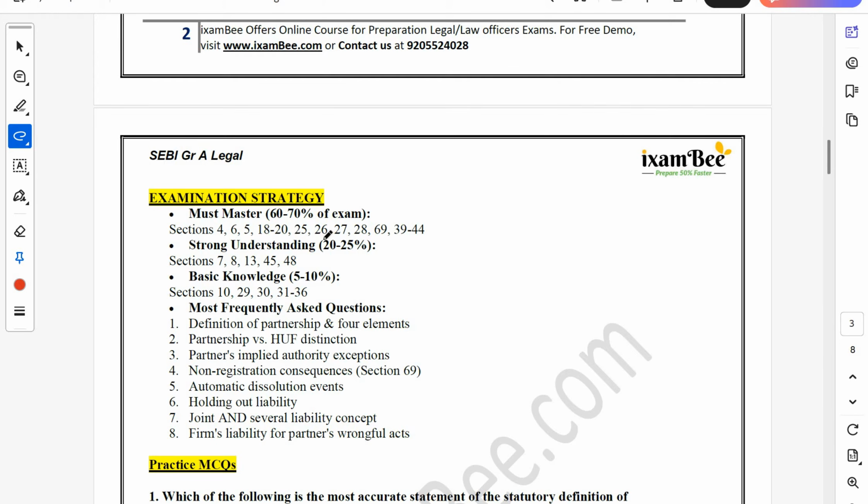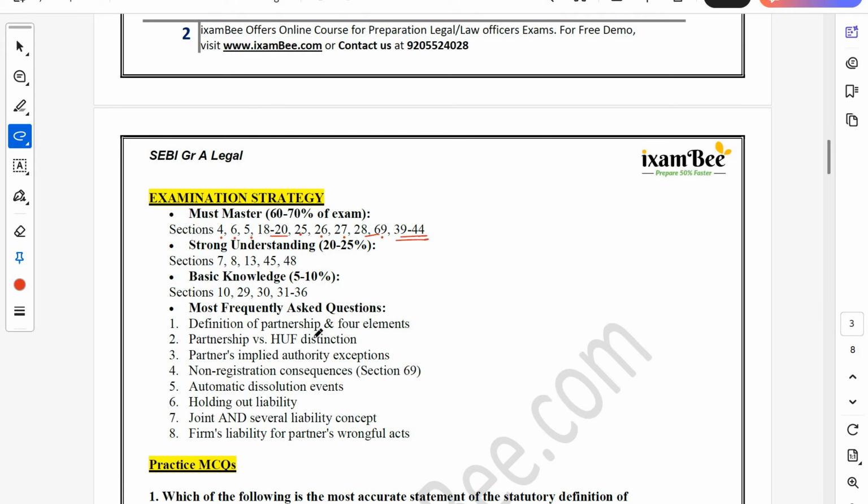The majority of the questions, if they do come from this act, are likely to be asked from section 4, 6, 5, 18 to 20, 25, 26, 27, 28, 69 and 39 to 44. Some more sections where you should have a good and a strong understanding include your section 7, 8, 13, 45 and 48. And some basic knowledge you should definitely have about section 10, 29, 30, 31 to 36. So this is how you can categorize the various sections in terms of their importance and likelihood of them being asked.